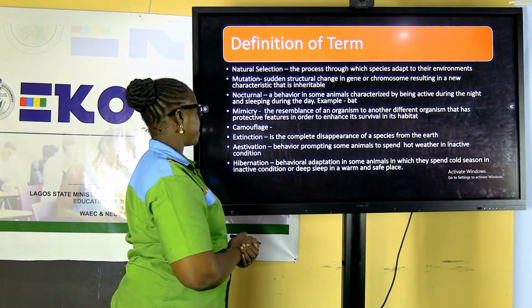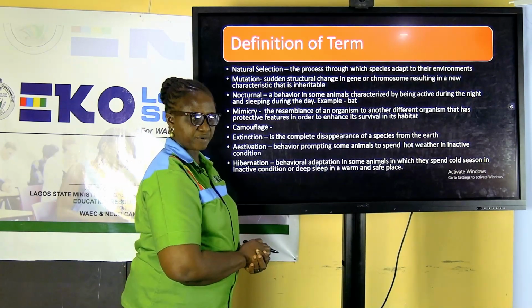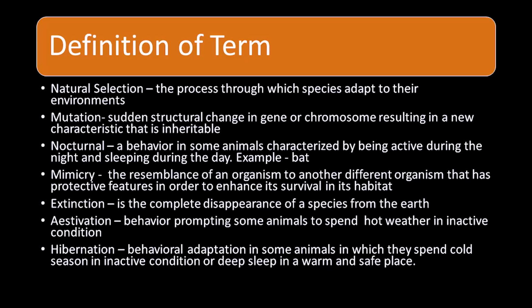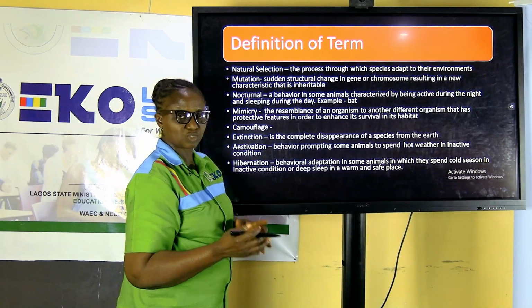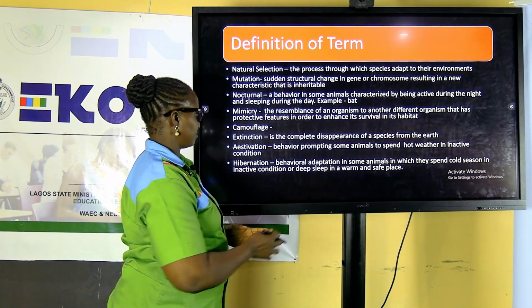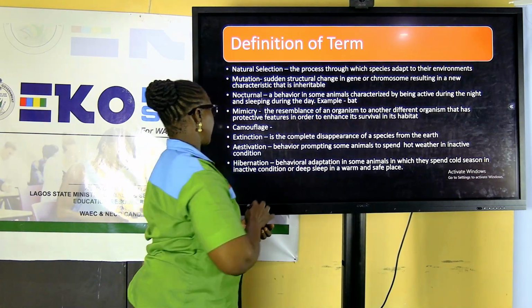The other one is mimicry. Mimicry is the resemblance of an organism to another different organism that has protective features in order to enhance its survival in its habitats. It is not the real organism, but it has features that make it look like that organism. Do you remember the word similar?